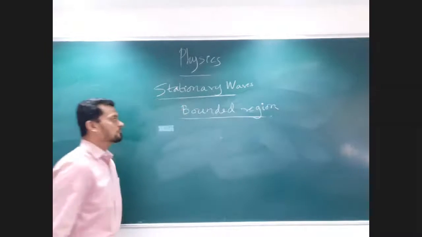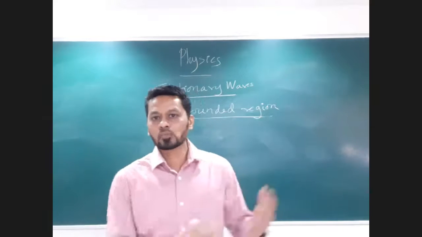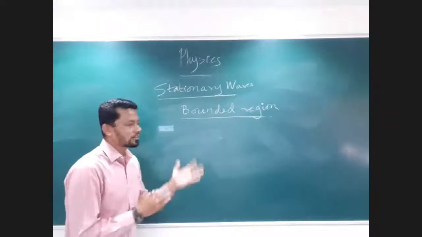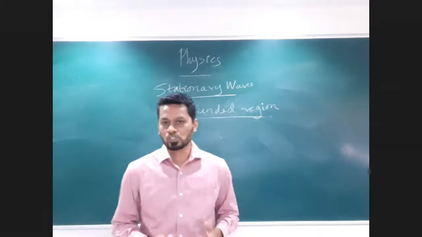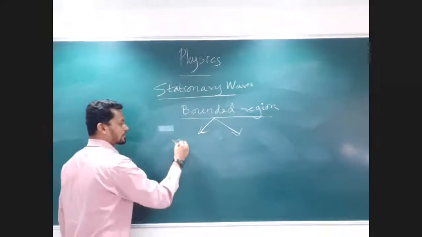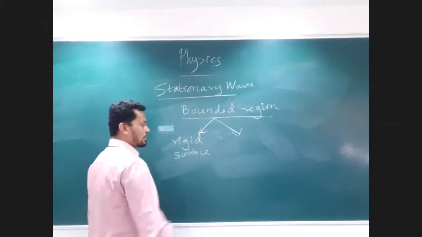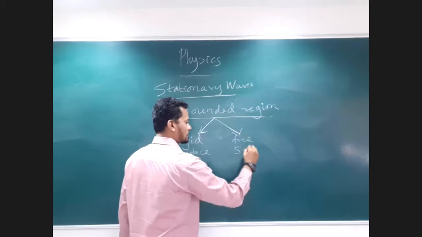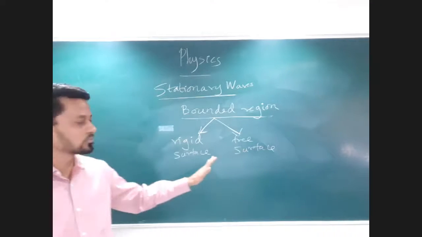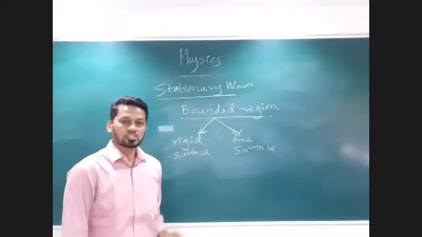So basically, we have two bounded regions through which my incident wave will reflect or bounce back, and there will be some intersection between the two waves. Okay, superposition. So bounded regions are of two forms. One is the rigid surface, from which the ray gets reflected, and the other one is the free surface. My ray can be reflected either from the rigid surface or from the free surface. We'll discuss what the meaning of rigid surface is and what the meaning of free surface is.